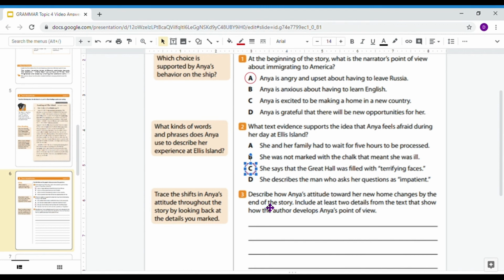And then D is incorrect because this word impatient means that she doesn't really like the man, or the guy seems kind of bossy, but it doesn't necessarily mean that she's afraid of him.